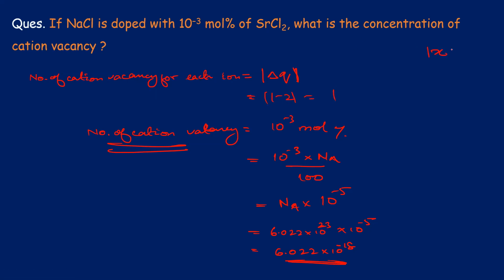By the way, you know that if you remove this mod, then you will get two answers. If you have a variable here, say mod of X is equal to 1, do you know what the value of X can be? The value of X can be -1, and X can also be +1.